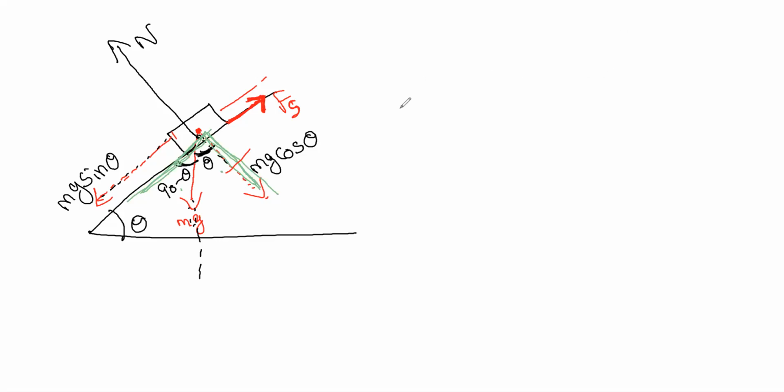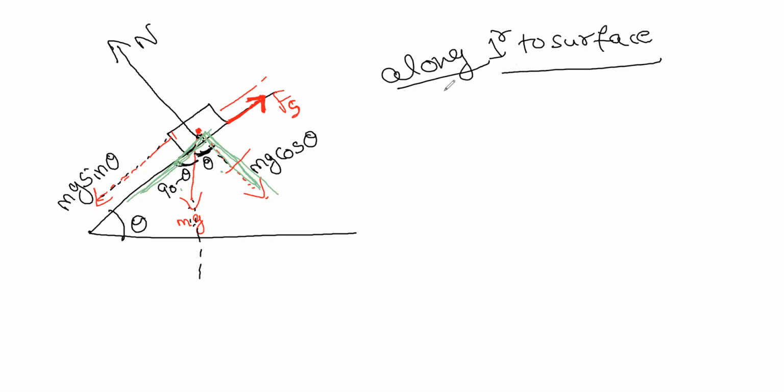Now let's see this. So now for this Fs, tell me the components along perpendicular to surface, because we need the normal force first, correct? First we divide it into all components, so it's done. Second step is finding the normal force. You can find the normal force by writing the equation along perpendicular to the surface.